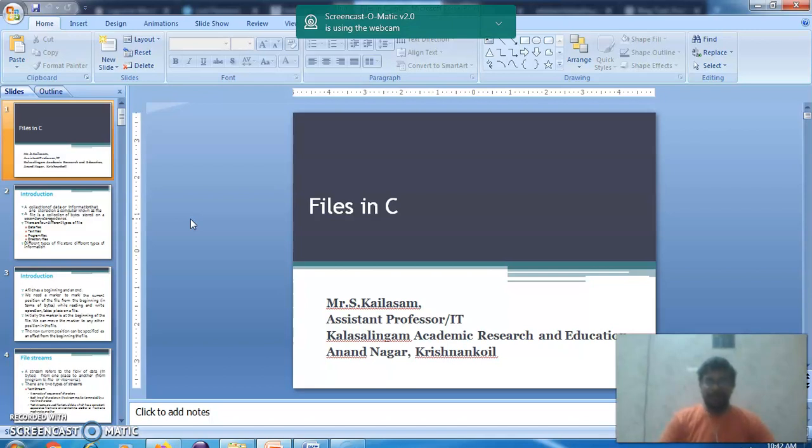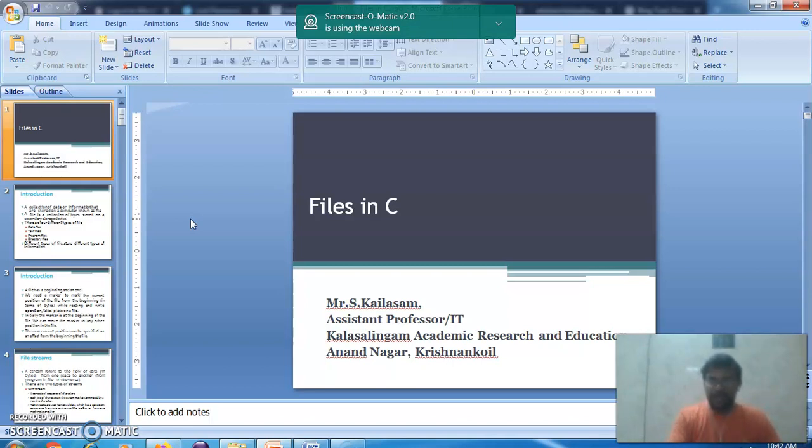For reading a separate file, we need one pointer. That pointer moves around the file. So start from here and it will be moving like this. Your pointer will be moving like this. After moving like this, then we can go for the next line. Okay, so it will reach till the last character available in the file.